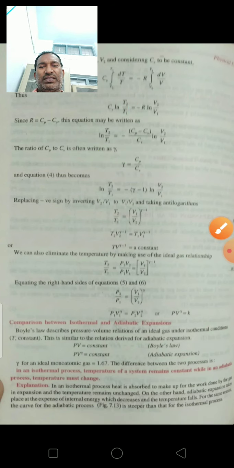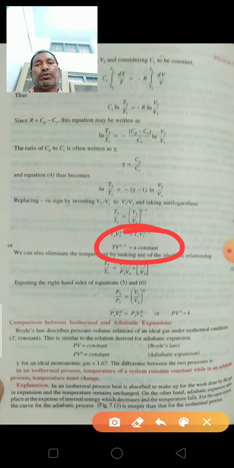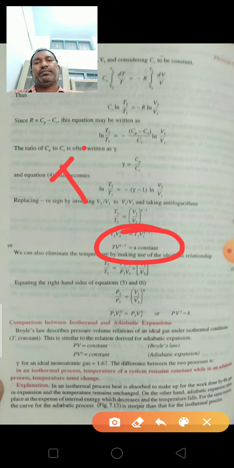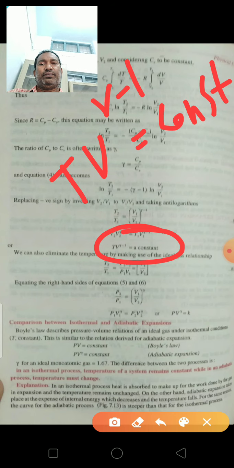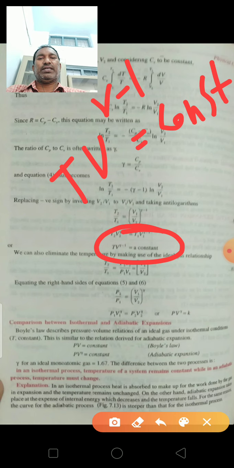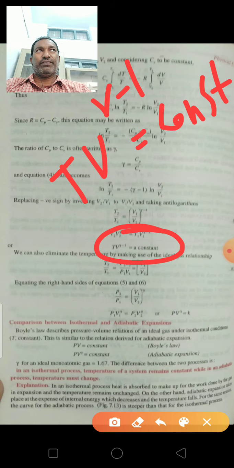So from this, finally we get T V^(gamma minus 1) is equal to constant. Okay, this is the relation between temperature and volume in the adiabatic process.